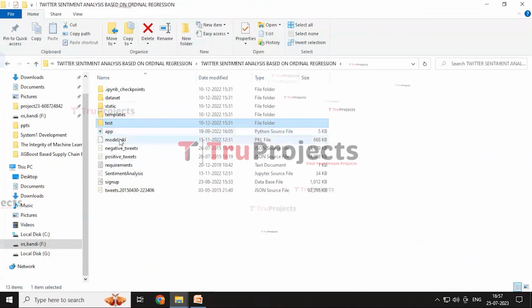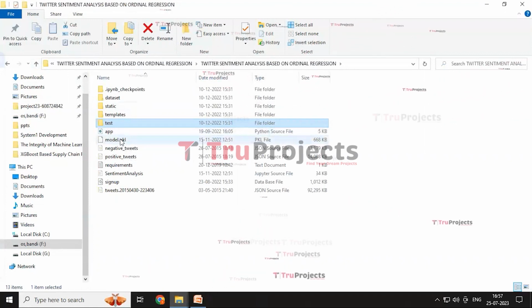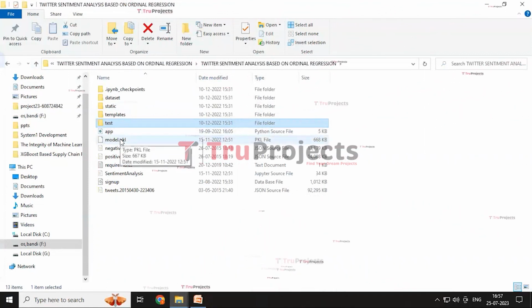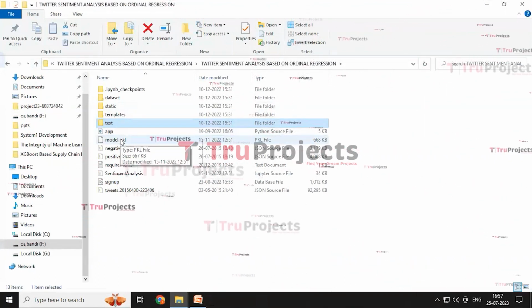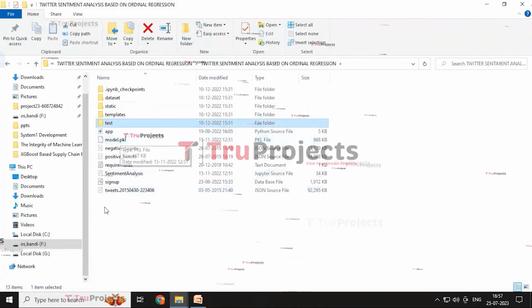And the app and the model is a pickle file which contains the algorithm information and is loaded into the project code during the runtime to utilize the trained model for various tasks, such as making predictions on new data or performing specific operations.